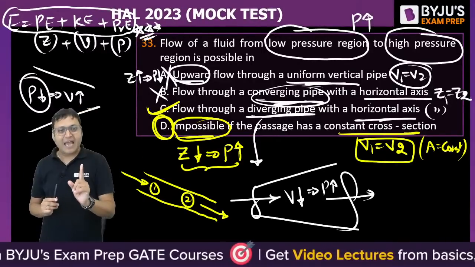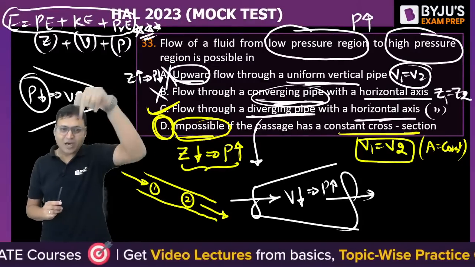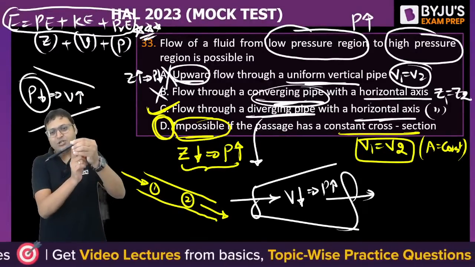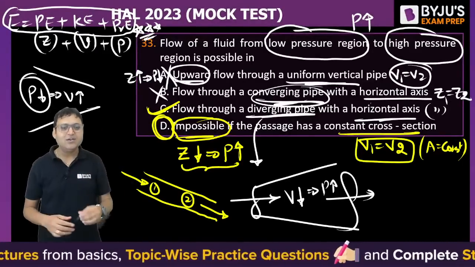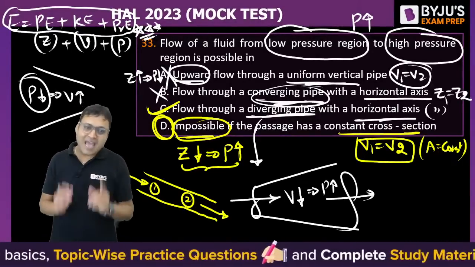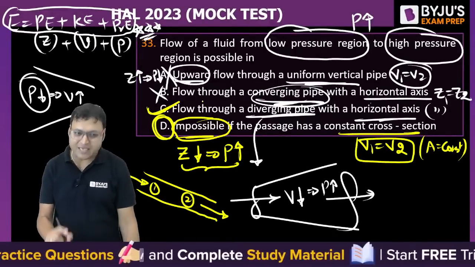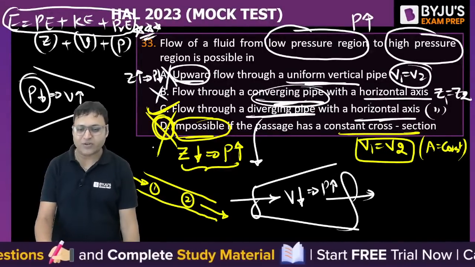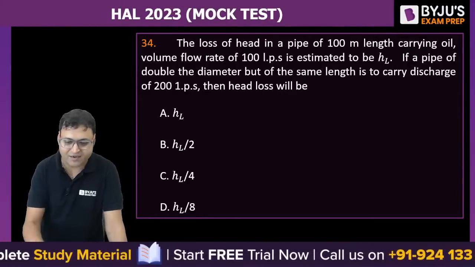Potential energy increases with height. Upward flow, potential energy increases; downward flow, potential energy decreases. So if the pipe is taken downward inclined or downward vertical, then the pressure will increase in the direction of the flow. So there is a possibility. So that is why D is also incorrect. Option C is the correct answer. I hope this is clear.